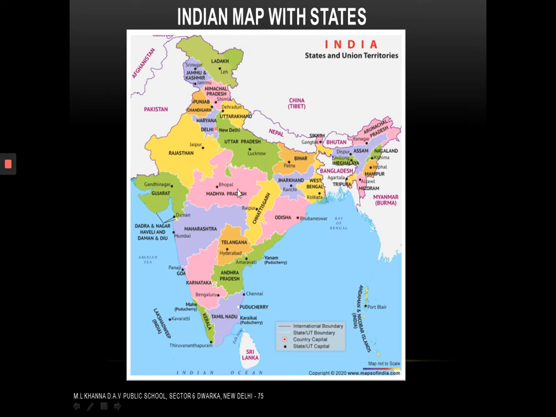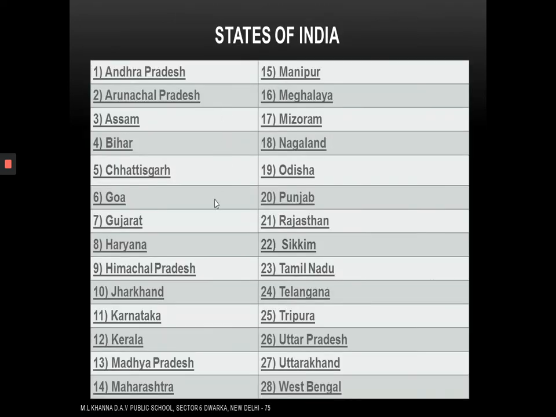Now let us have a look at them. These are the 28 states. All of them are arranged in alphabetic order, A to Z. Let us start from the first one. Number 1. Repeat it after me, my dear students. Andhra Pradesh. Number 2, Arunachal Pradesh. Number 3, Assam. Number 4, Bihar. 5, Chhattisgarh. 6, Goa. 7, Gujarat. 8, Haryana. 9, Himachal Pradesh.